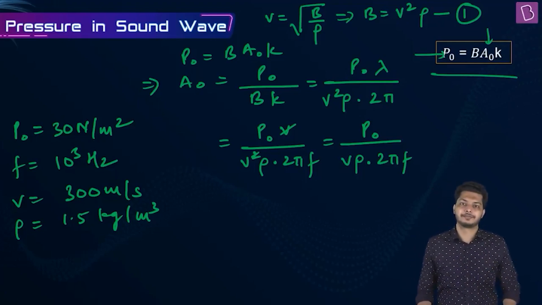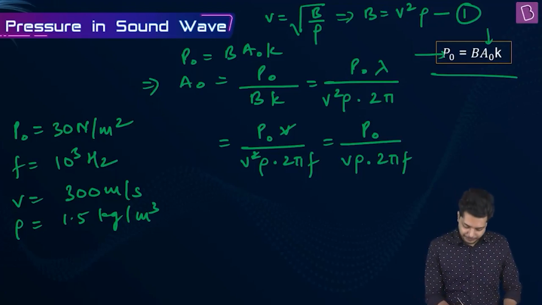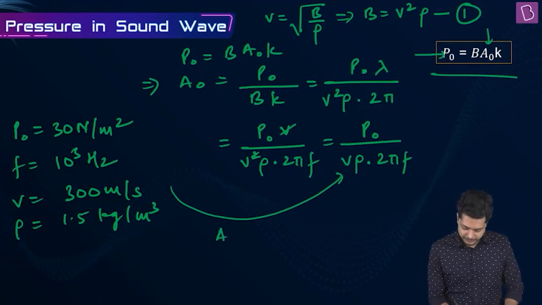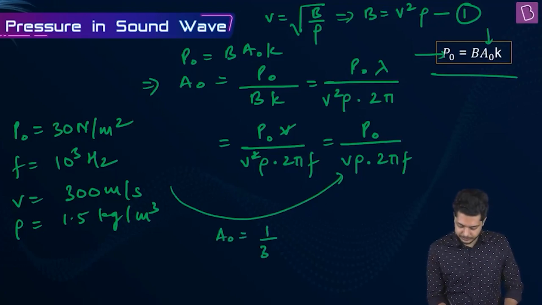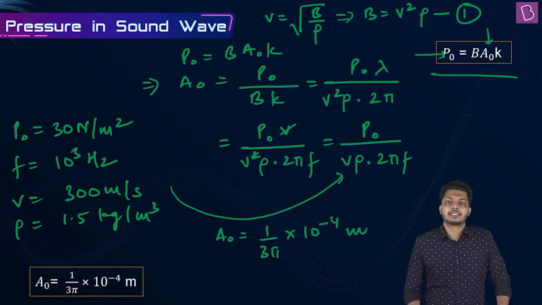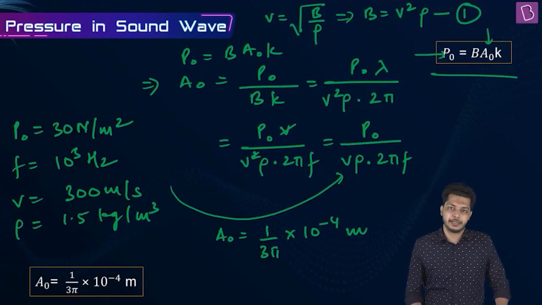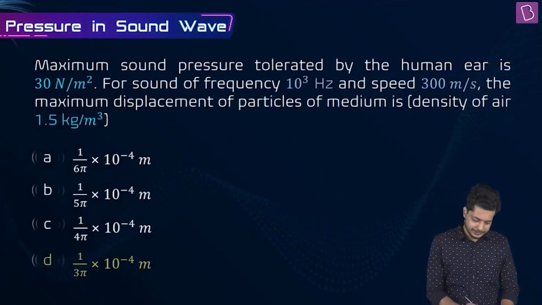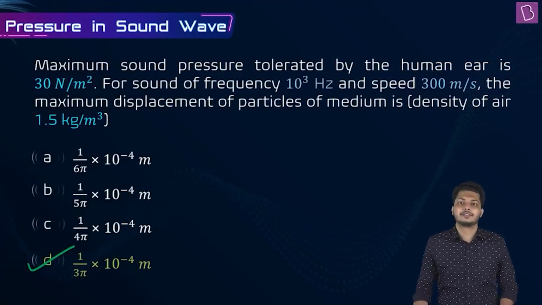Frequency, we have. Correct? Now, if you place these values in this equation, you will get A naught as 1 by 3 pi into 10 to the power minus 4 meters, and that is our maximum amplitude of displacement. Easy? Okay, let's check the options. Option D is the correct answer for this question.